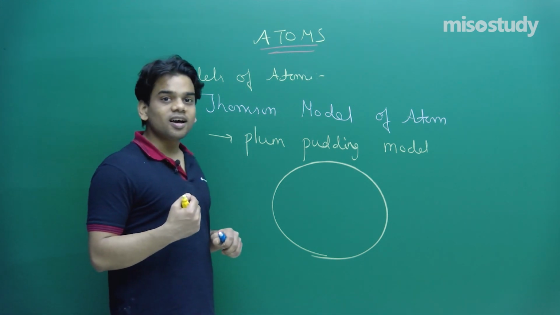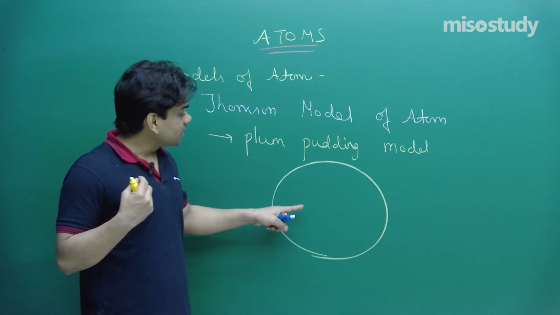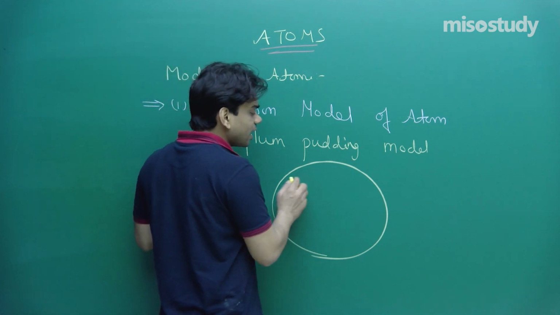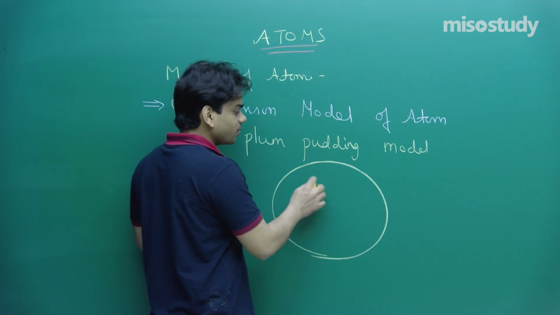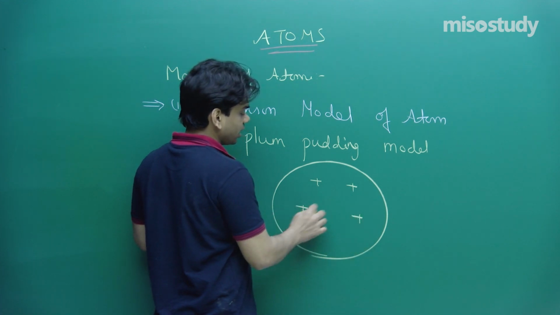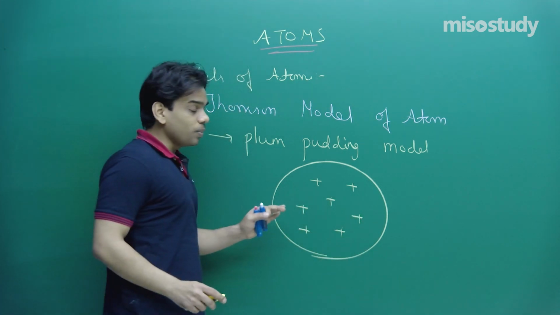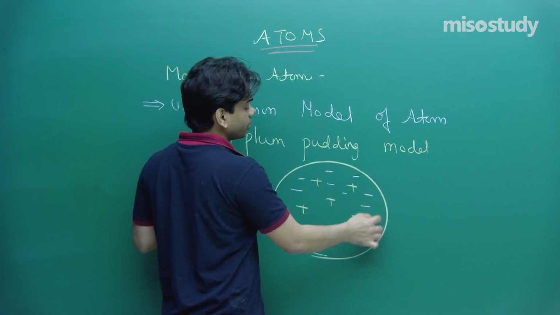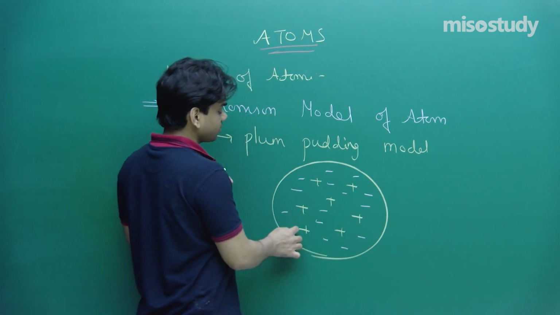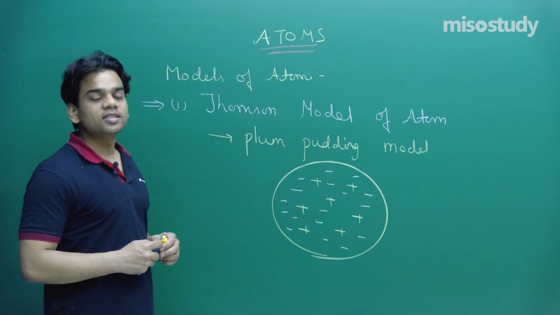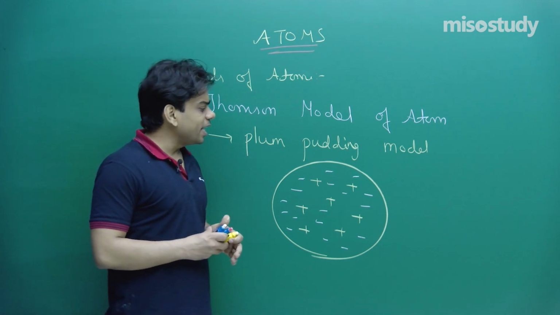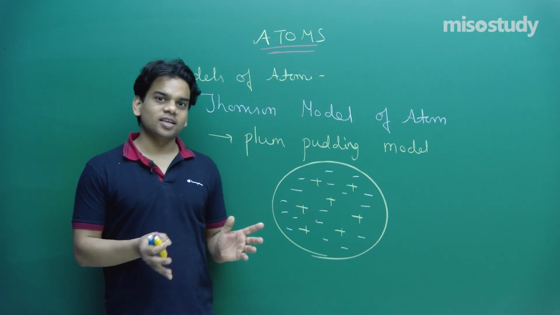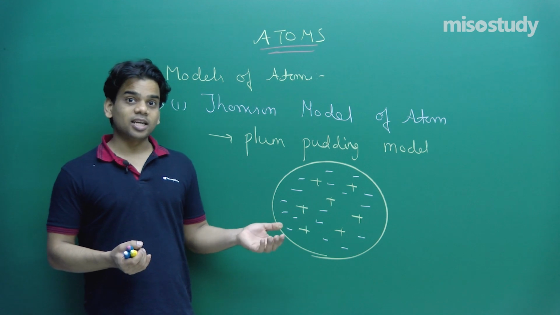So in the plum pudding model, the entire atom is comprised of positively charged particles, and to make the atom neutral, negatively charged particles are spread all over within the volume of the atom. This model is known as the Thomson model of atom, and it is a very layman's model. It was not based upon experiments. He knew that an atom may have positively charged and negatively charged particles, and to neutralize the atom, he used the plum pudding model.